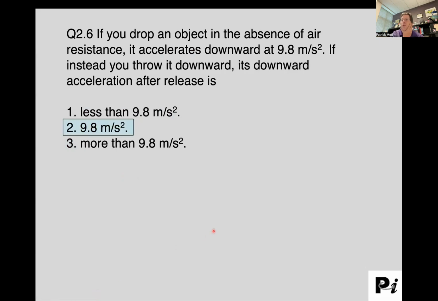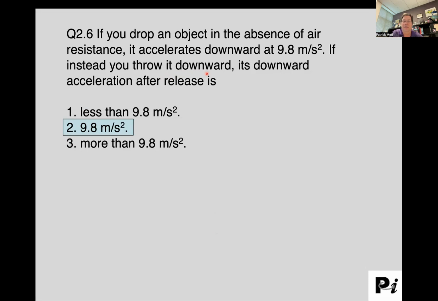All right, so this is actually my test for Jedi. I have asked this question many, many times over many, many semesters, and I have never found a Jedi, although some people will initially believe that they are. After you have thrown the ball downward, you cannot exert a force on it anymore. You can't do anything to change its motion anymore.